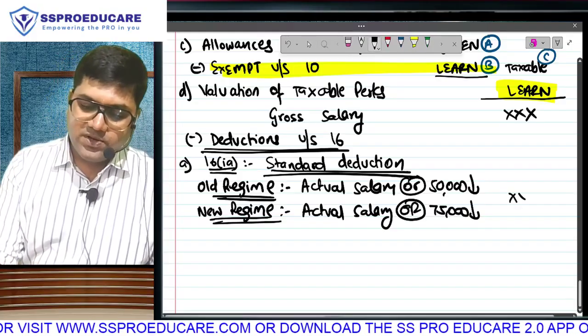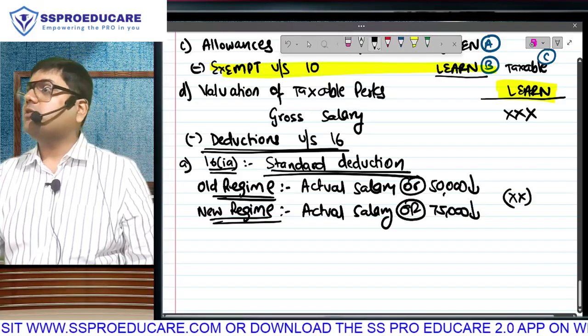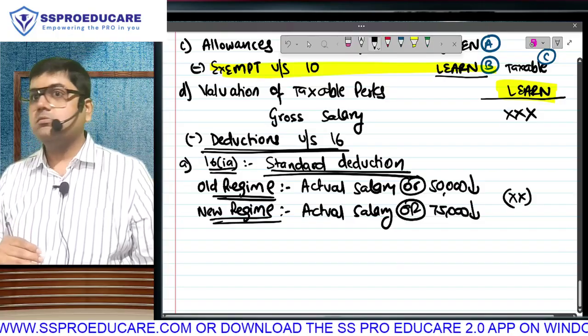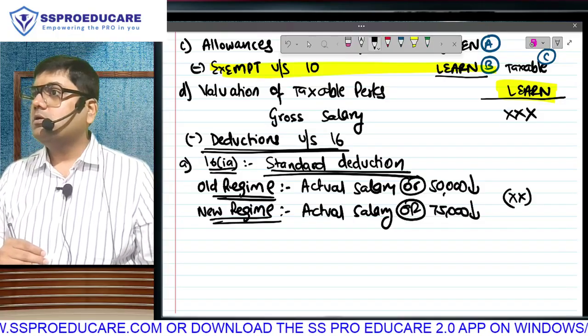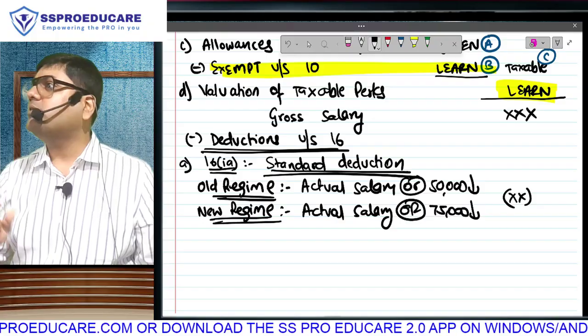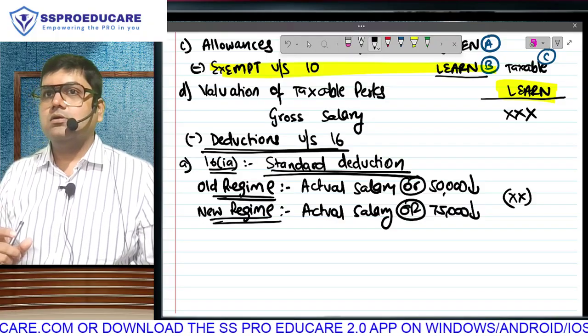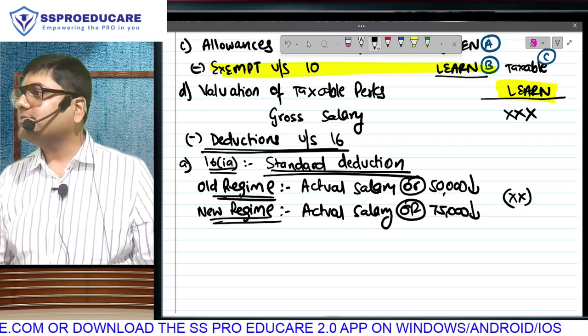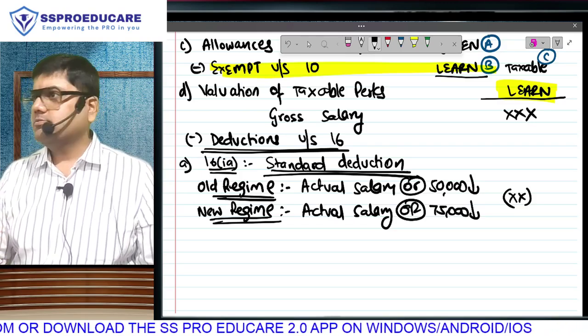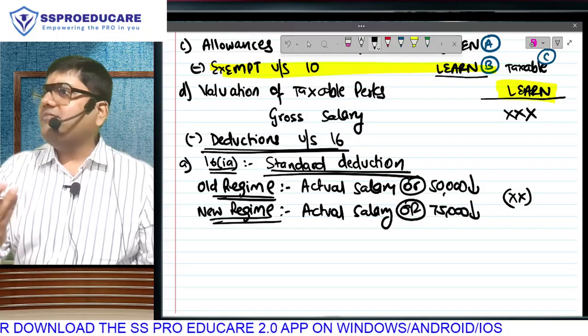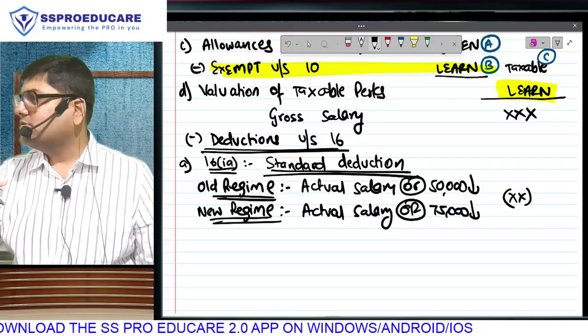This is the first deduction. In house property it was directly 30% of your income, but in salary it is given in rupee terms. Is it too less? Think about it. Somebody having take-home salary in lakhs and crores.